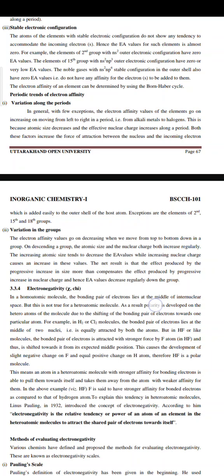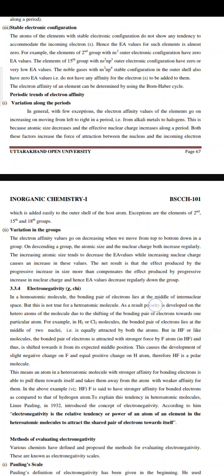The noble gases with ns2 np6 stable configuration in the outer shell also have zero EA values, that is, they do not have any affinity for the electrons to be added to them. The electron affinity of an element can be determined by using the Born-Haber cycle.